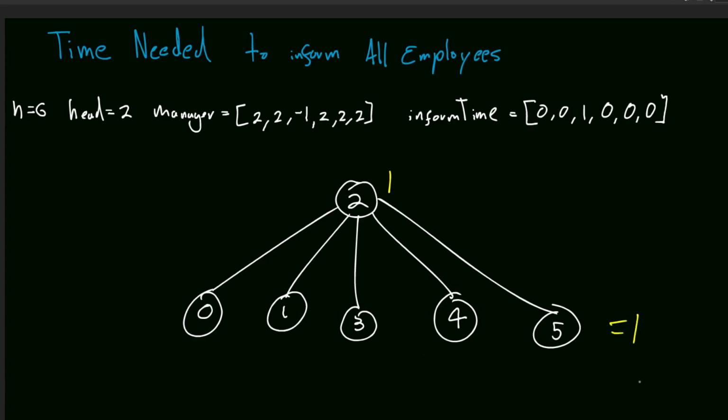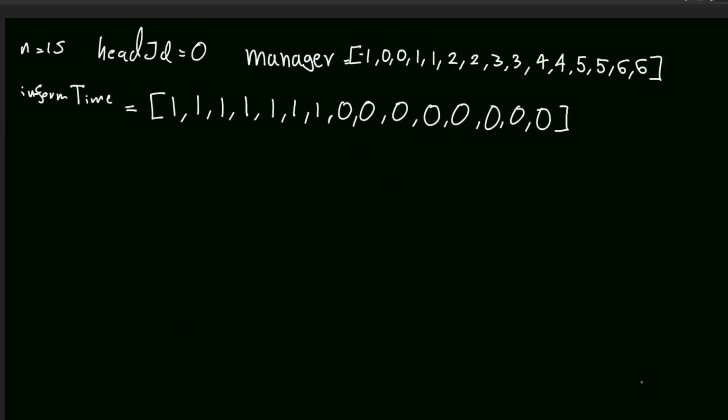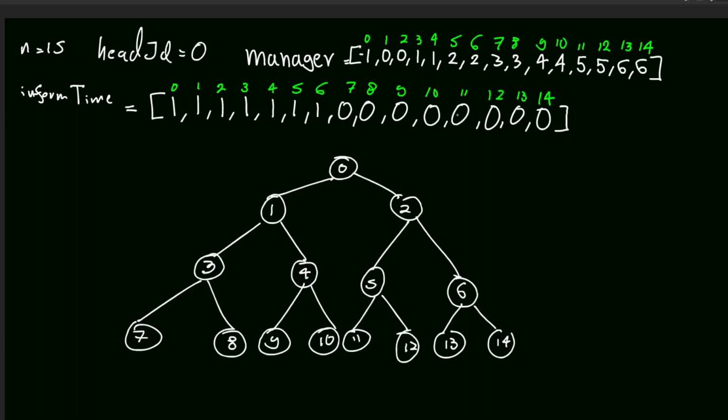Let's take a look at a more complex example. Let's say n is equal to 15. We have a head ID of 0, and we have these 2 arrays. If we build the graph, it looks like this. It's actually a complete tree. Since it takes everybody 1 second to pass the information downstream, we have 1 here, then this one takes 1. All of these take 1, but if we take into account the time it took to get the information to them, this will be 1 plus 1, and this is equal to 2.